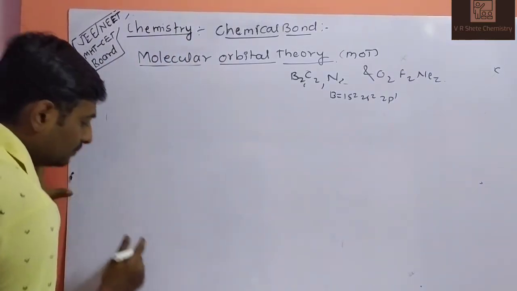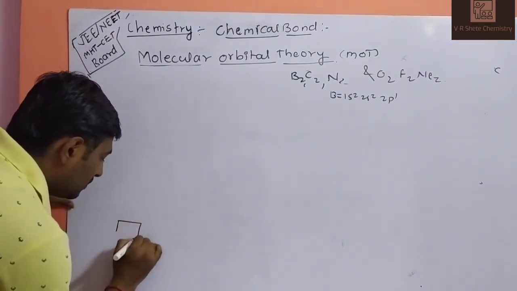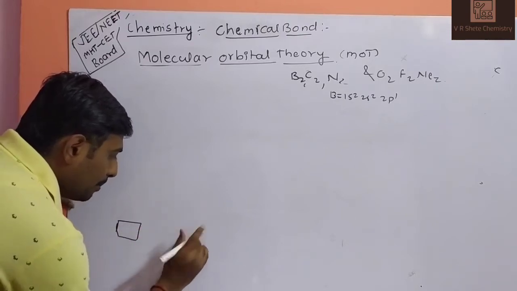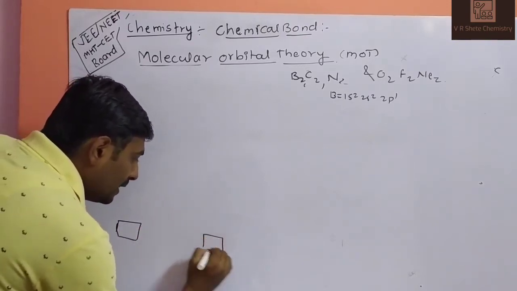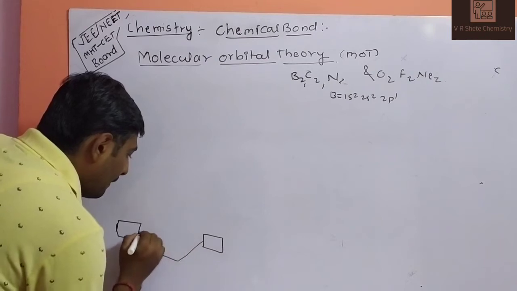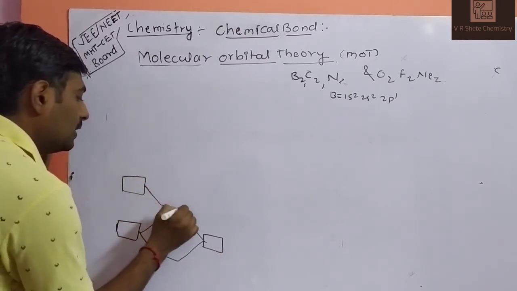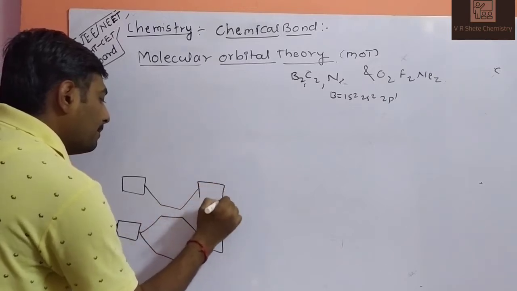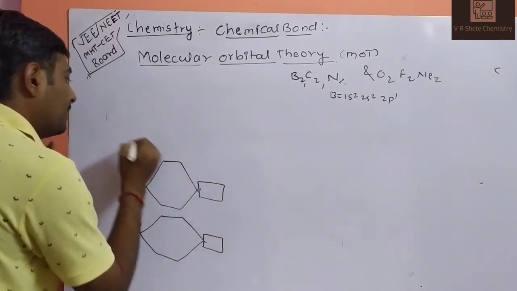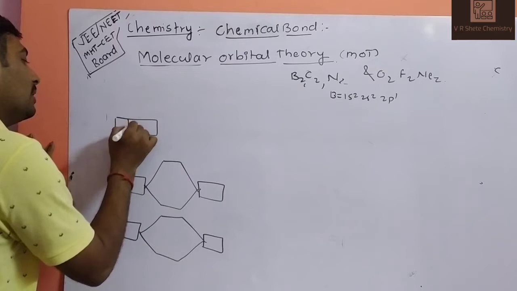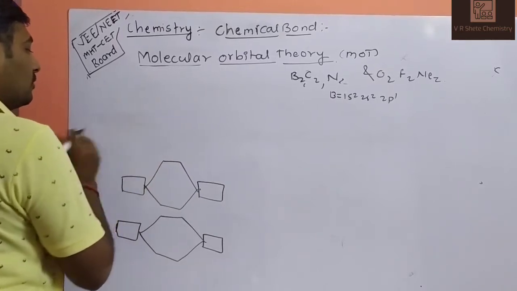So we'll draw here. This is your first 1s orbital. That will be combined with another one. After that, which orbital is there? 2s orbital is there. Then after that 2p orbital is there, because 2p1 is there, no? So one electron is there.